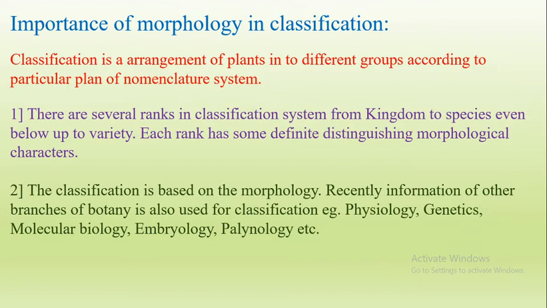Classification is based on morphology, but recently information from other branches is also used in classification. For example, different branches like physiology, genetics, the science of inheritance, molecular biology, embryology, palynology, and the science of evolution are all taken into consideration for naming and classification.